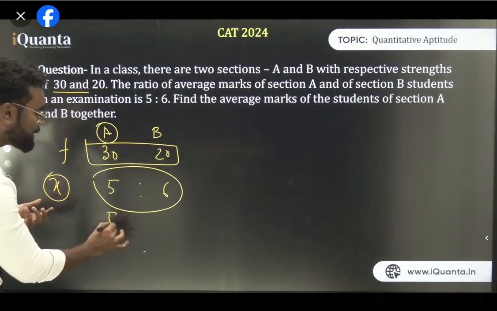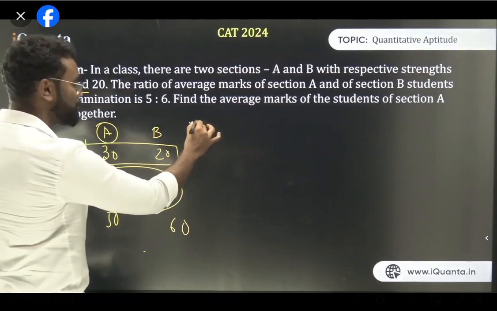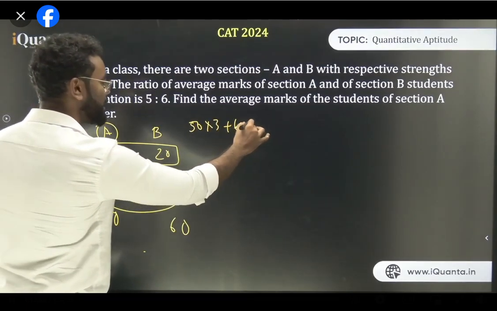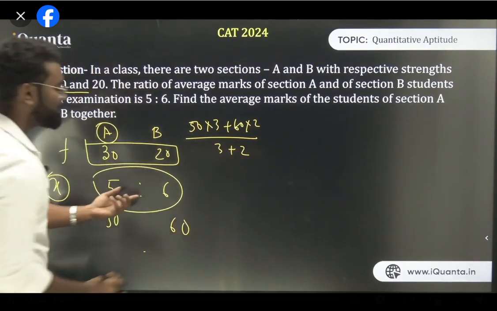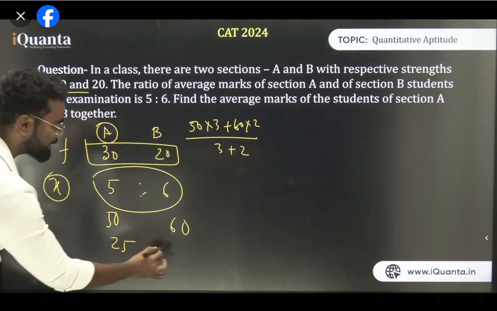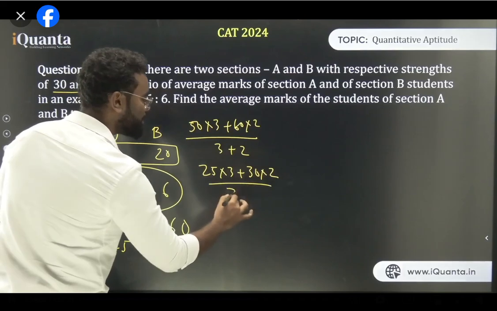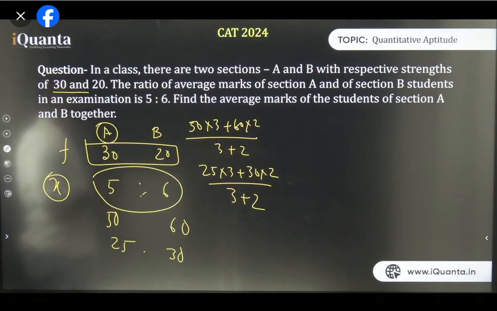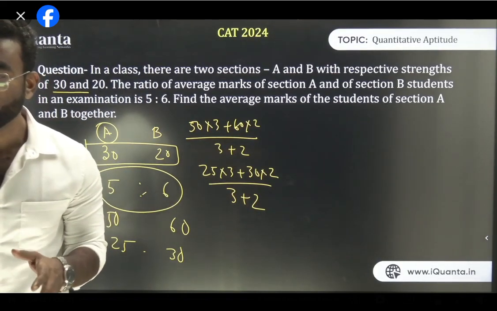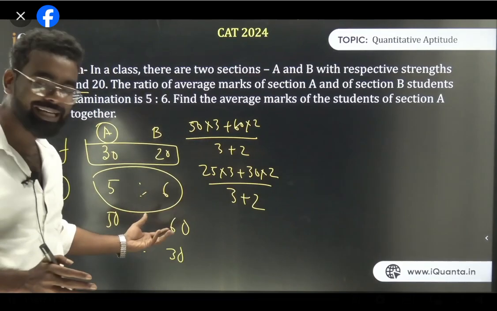Agar iska score 50 and 60 hai, then the answer is basically 50 into 3 plus 60 into 2 upon 3 plus 2. Because 5:6 is the ratio of the score. Agar ye 25 and 30 hai, then the answer is 25 into 3 plus 30 into 2 by 3 plus 2. Yes or no? So the problem here is you do not have a particular value. So that's why the answer is cannot be determined.